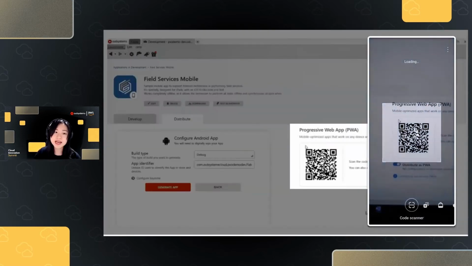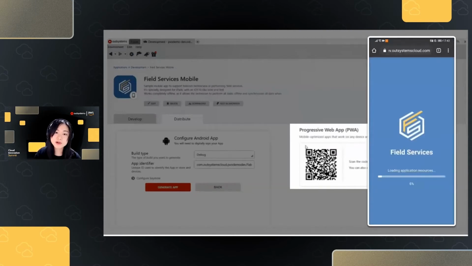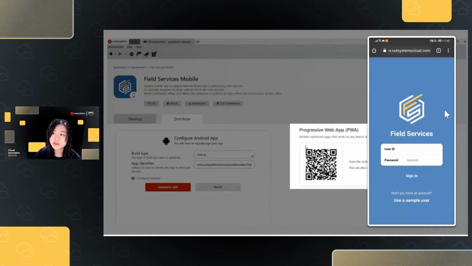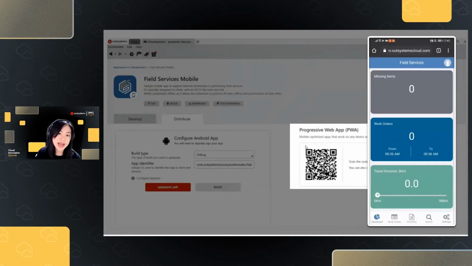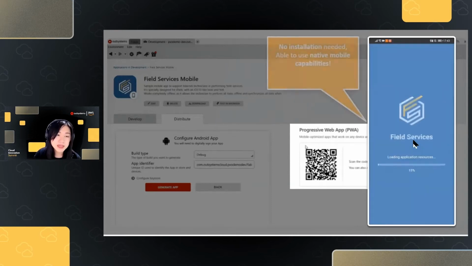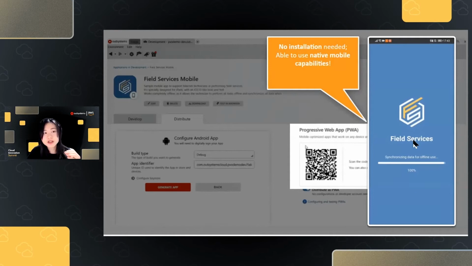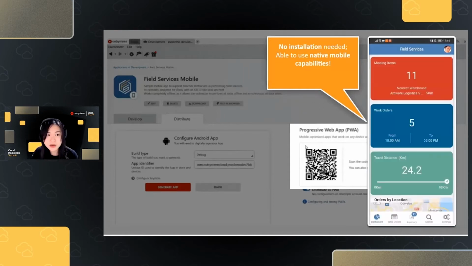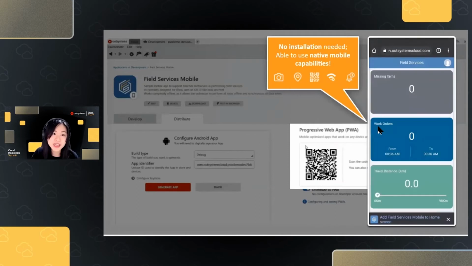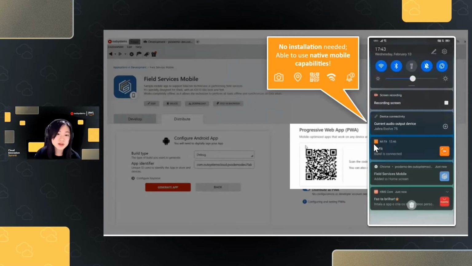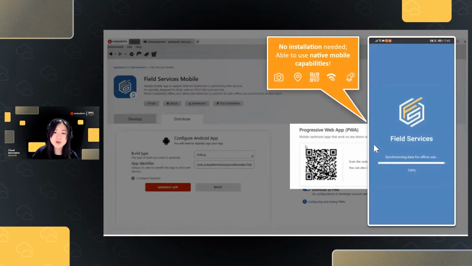What this means is that with this QR code or a hyperlink that you could send out to your users, they could already access your application and have native capability, meaning that we remove the friction of having to install an application for users who'd rather not install an app, but still maximize the native mobile capabilities such as camera, location, QR code, offline capabilities, push notifications, and so on and so forth. And that's essentially why progressive web apps are getting more and more popular.